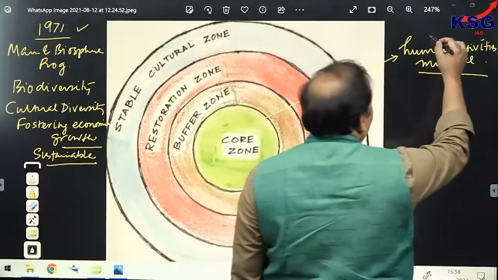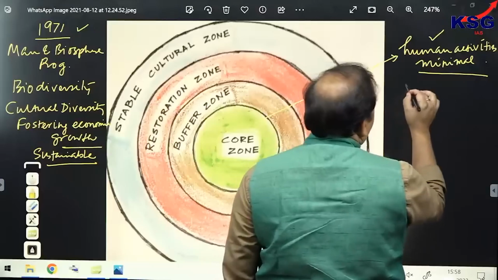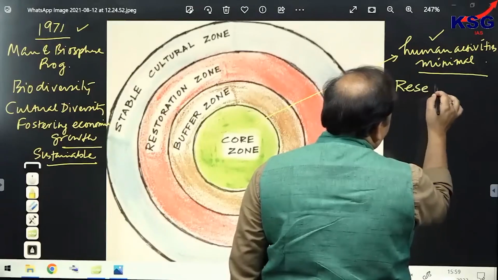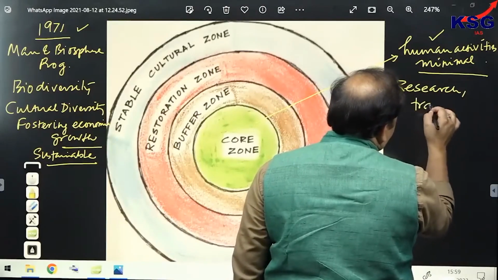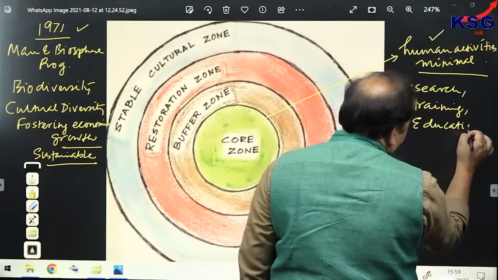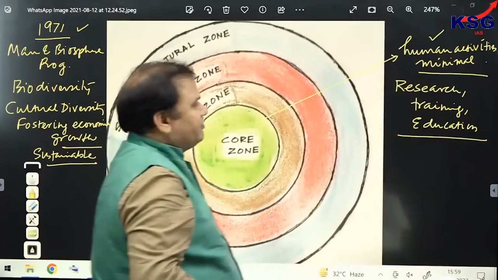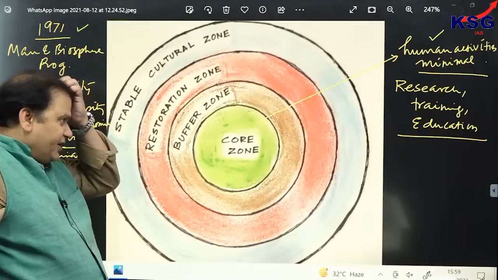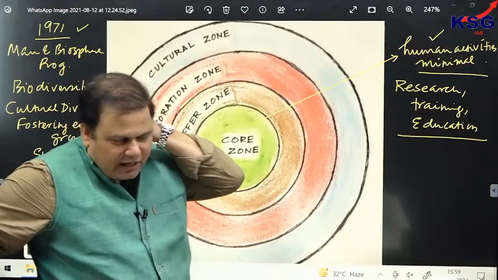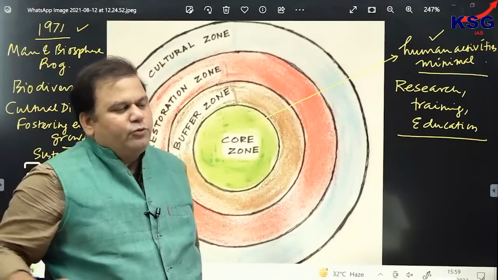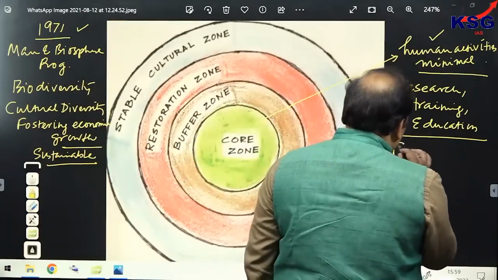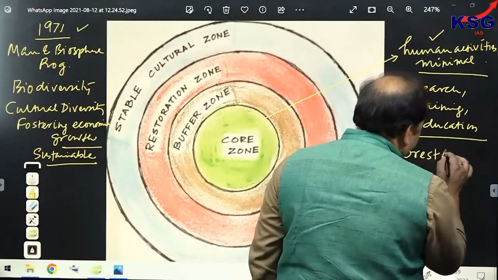Now, human activities would be minimal in this area, and the human activities which would be allowed in this area would be research, training, and education. So, you can see education, research and training would be allowed. Clear? Education, research and training would be allowed in this area. And in this area, the human activities which are allowed would be managed by what? They would be managed by 3 acts.